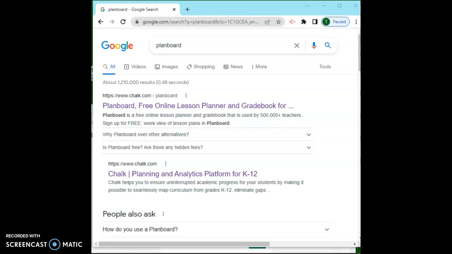The two standards are 3.2b, build on the shared vision by collaboratively creating a strategic plan that articulates how technology will be used to enhance learning. So I feel with Planboard, you can create a plan on how you're going to use technology and incorporate technology into your lessons, because you can type it right up there to show and collaborate with others of how you're using technology right there in your lesson plans.